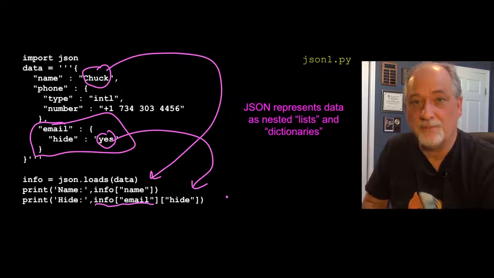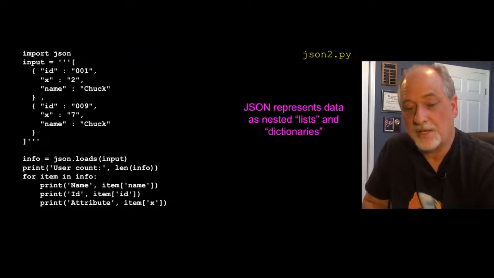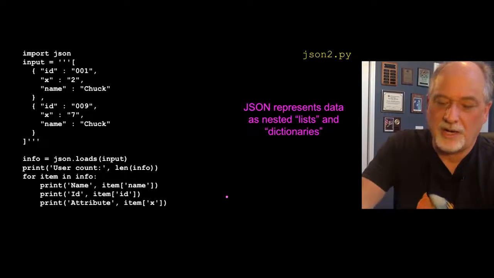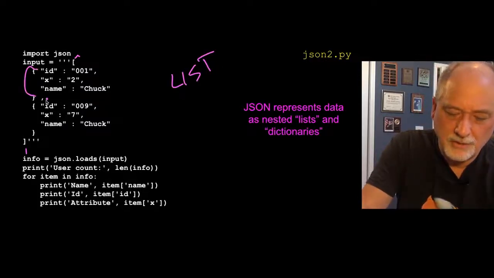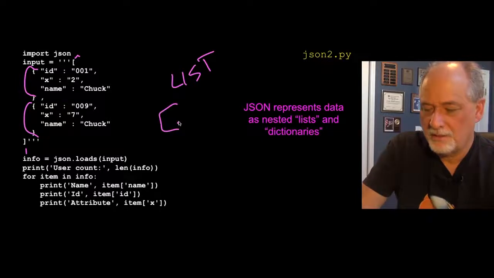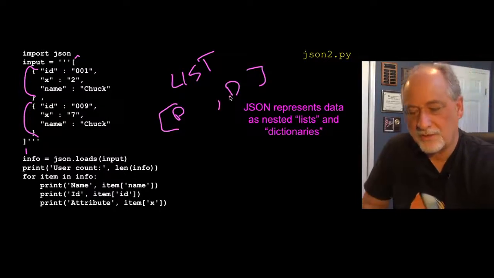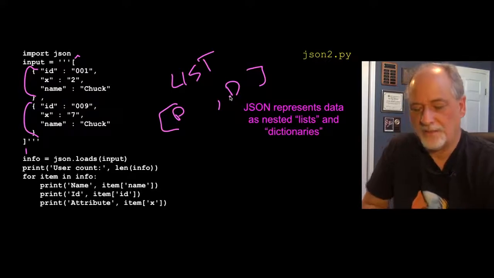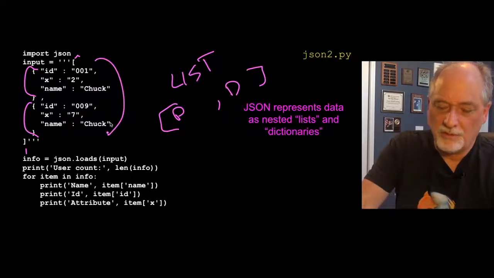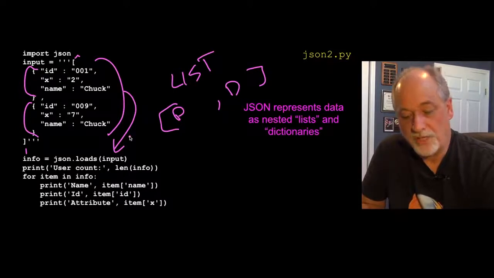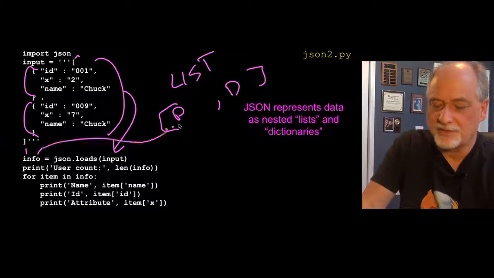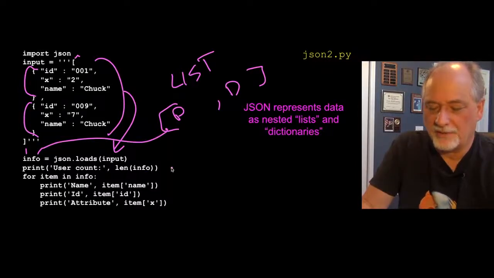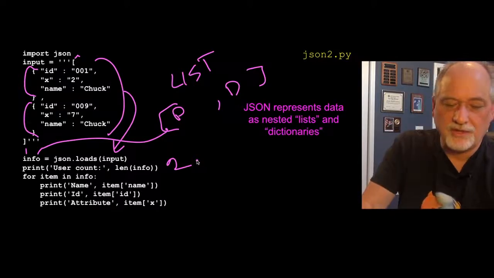And it's equally simple in other programming languages. This is a little more complex version where the outer element is a square bracket, which means it's going to be a list. So we have a list of two things. This is a list of two dictionaries. There are two dictionaries inside that list. Again, we take this string and use the JSON parser to read the string and give us back, in this case, info as a list. It's got two items. If we print out the length of info, it'll give us 2. And we're going to iterate through.